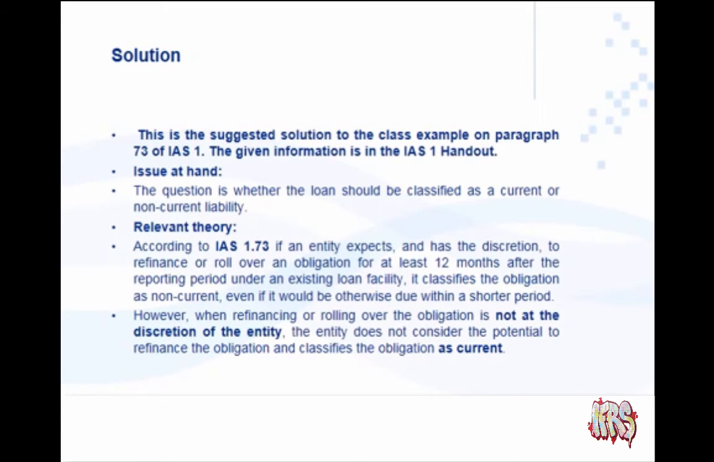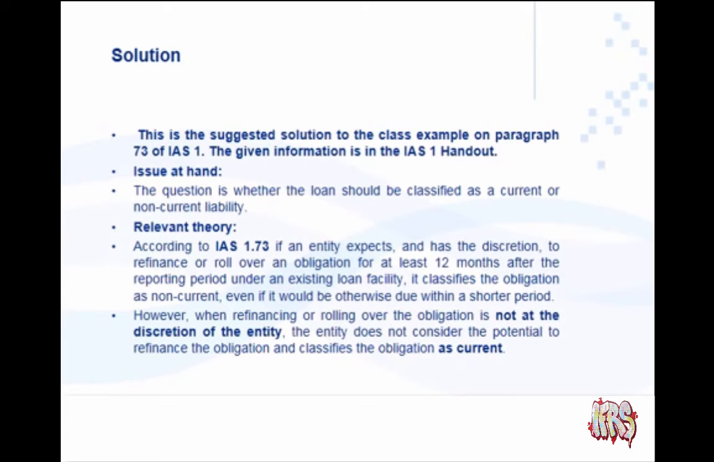Okay, so the paragraph that we've identified here is paragraph 73. Okay, the question is whether the loan should be classified as a current or a non-current liability. So you have to state the relevant theory. You don't have to know the paragraph numbers, but you need to know the paragraphs. Okay, and what's the rule?